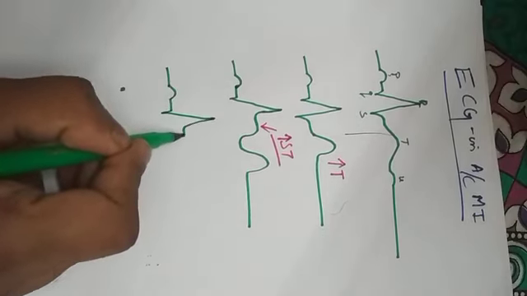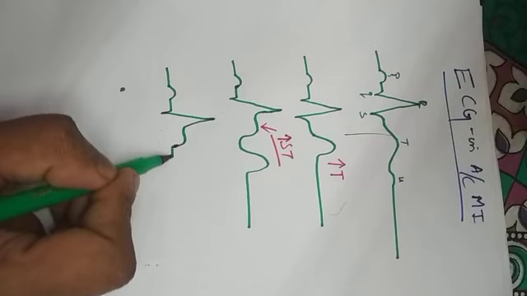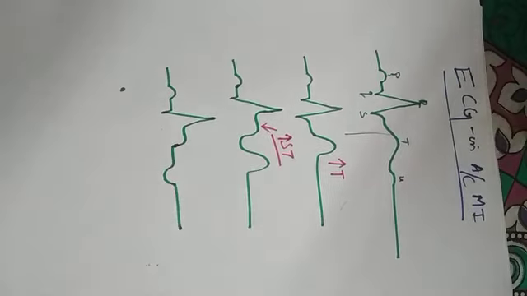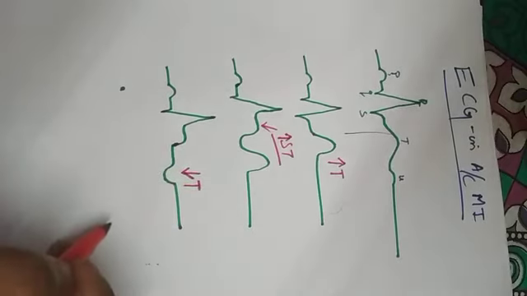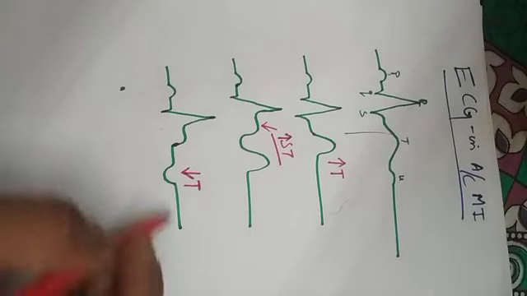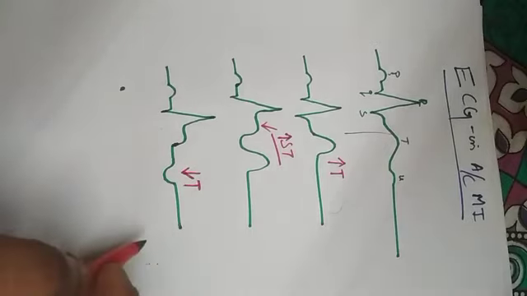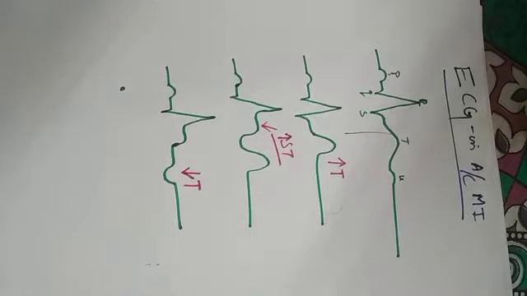Then the third change. Third change is the T wave depression. It is also called inversion of T wave. Inversion of T wave, which is the third change that takes place around 8 to 12 hours after acute myocardial infarction.